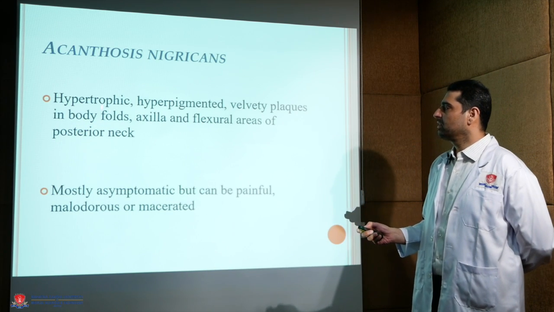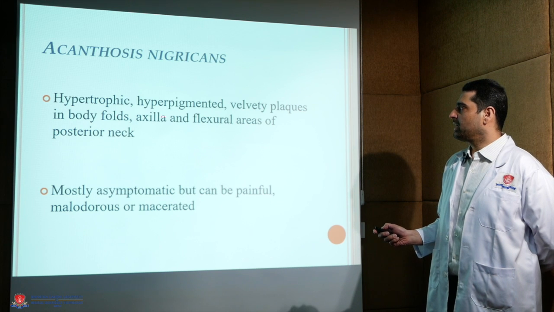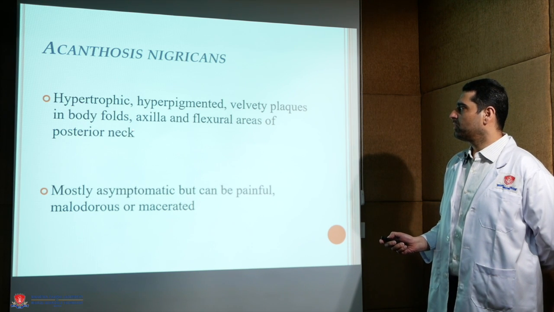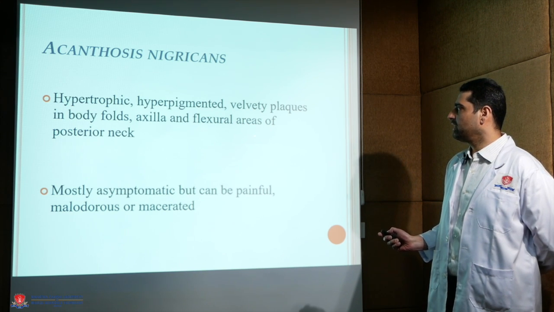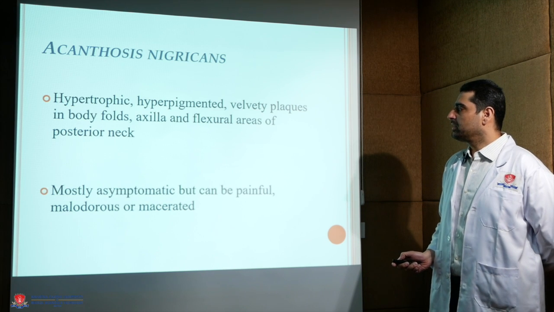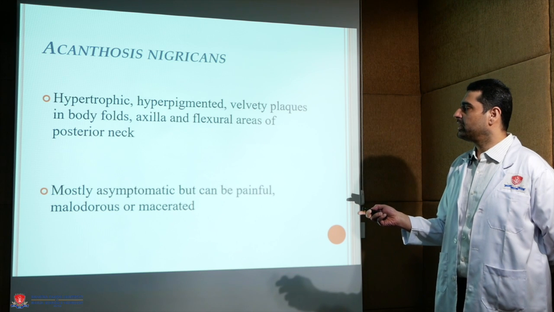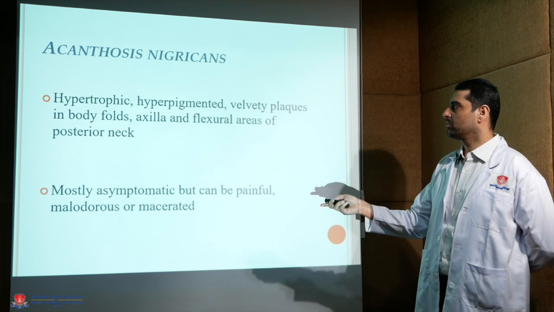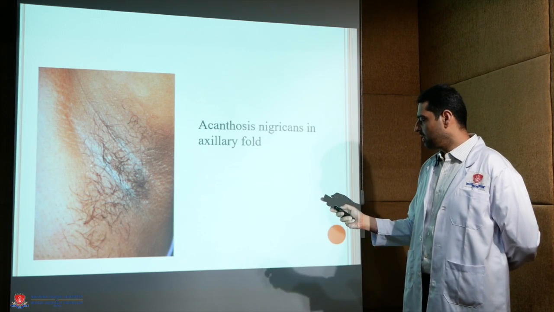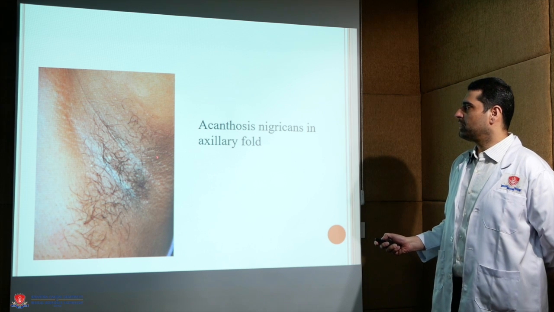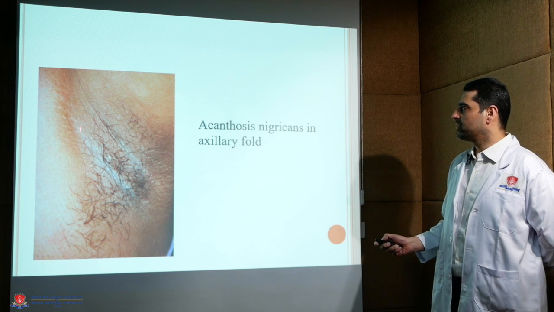Acanthosis nigricans presents as hypertrophic, hyperpigmented velvety plaques in body folds like axilla and flexural areas of posterior neck. They are mostly asymptomatic but can be painful, malodorous, and macerated at times. Now the picture shows a hyperpigmented velvety plaque in the axilla of a patient.